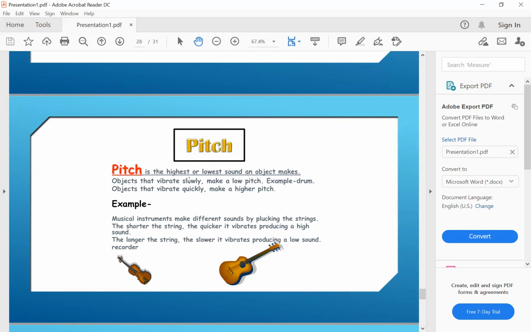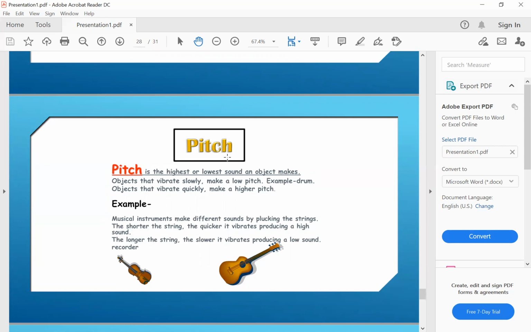Objects that vibrate slowly make a low pitch sound, for example the large drum. Objects that vibrate quickly make a high pitch sound. So the sound pitch describes how smooth or sharp or how harsh the sound is. Another example: we have a sparrow bird and a lion.